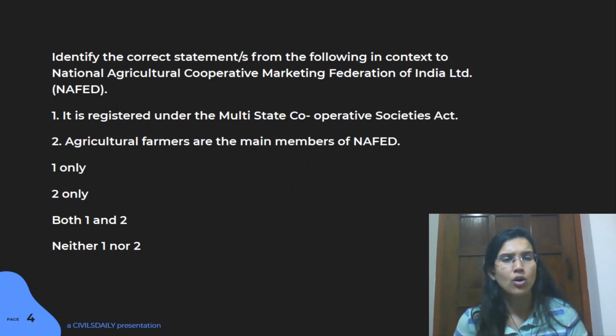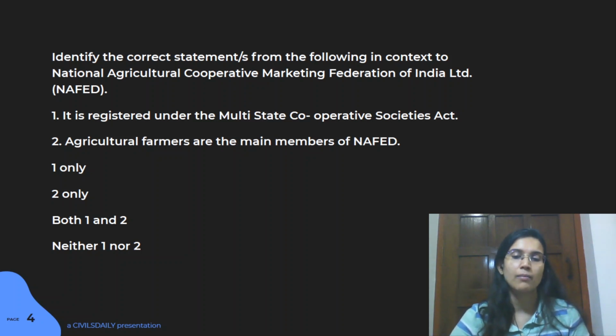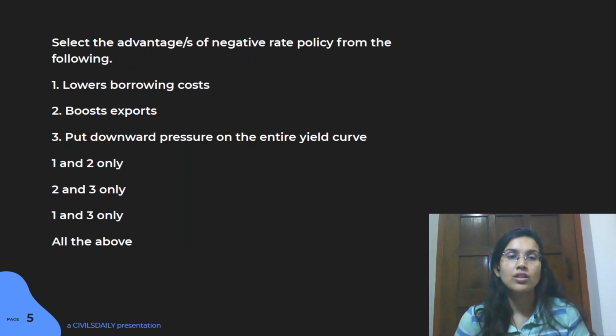So this body has been involved in a lot of initiatives this year. I think there was a honey initiative that it was a part of. It is basically a marketing federation, so a lot of agriculture-related marketing initiatives have this particular body as part of them. So take note of such bodies. It's not just one body that I'm talking about. Whatever bodies you're reading throughout your current affairs, take note of some of these points that I talked about, right?